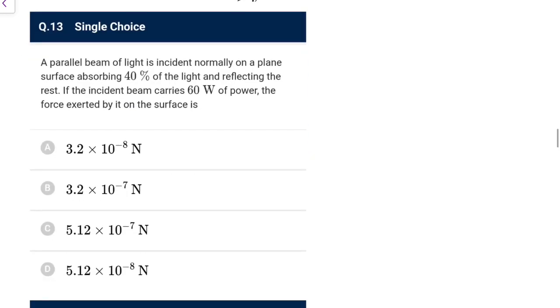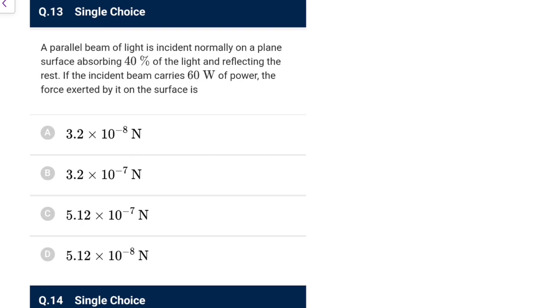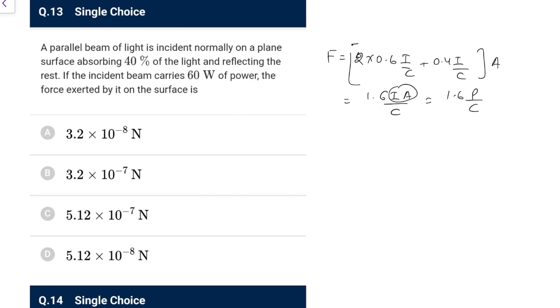A parallel beam of light is incident normally on a plane surface, absorbing 40% of the light and reflecting the rest. If the incident beam carries 60 watt of power, the force exerted on it would be, force is the one which is reflected, that is 0.6 times, so double it, so 2 into 0.6 I by C plus 0.4 I by C, that is how you will write. So it would become 1.6 I by C. I is the incident intensity, so the force would be 1.6 I by C multiplied by area, and intensity into area is power, so 1.6 P by C, that would be the answer.